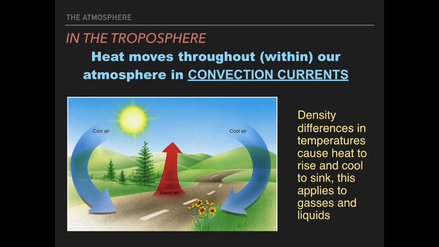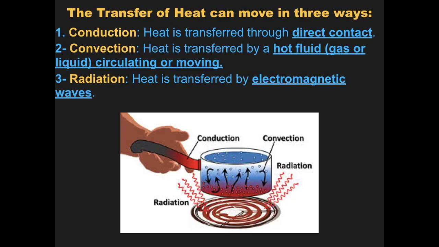Now, in the troposphere, we have the majority of your clouds. Also in the troposphere, we have a lot of convection. Cool air will sink while warm air will rise. Now at night, we know that warm air will rise, making the air cooler, making the temperature colder. But if we have clouds, especially stratus clouds, that will prevent a lot of the warm air from escaping, and it will keep it warmer at night. Now we have 3 modes of transfer of heat. The first one is conduction, which is direct contact. You're touching something hot, like you're touching the stove.